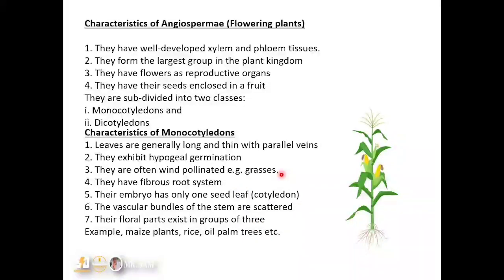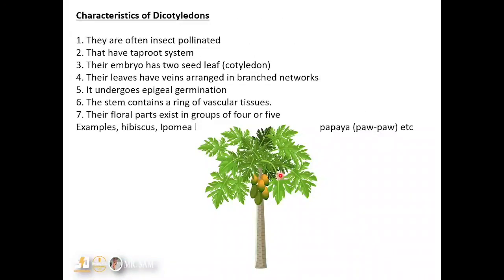So we go over to the next one, which is the dicots. They are often insect pollinated. The monocots are wind pollinated, while the dicots are insect pollinated. They have a taproot system, unlike the fibrous root system of the monocots, and their embryo has two seed leaves, unlike the one seed leaf found in the monocots.